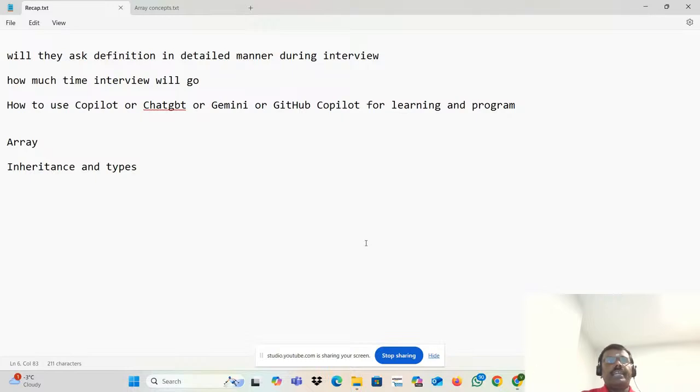Another question people keep asking is whether they will ask this kind of definition during the interview. They may ask, what do you mean by class? You should tell them, because they will first check whether you are a fake candidate or a real candidate, whether you really have the experience or not. You can tell them that a class is a template. Class contains data members and member methods. Data member is nothing but an instance variable, and a class may also contain static variables.